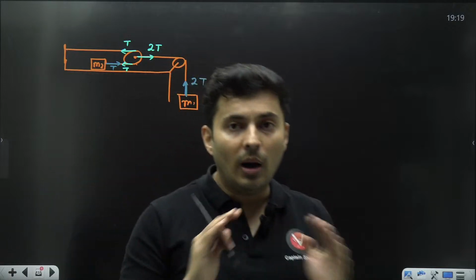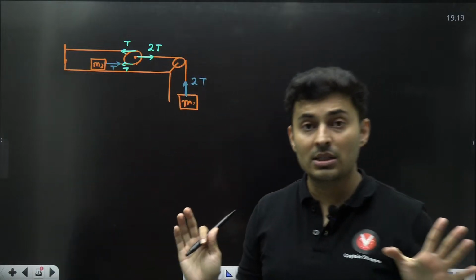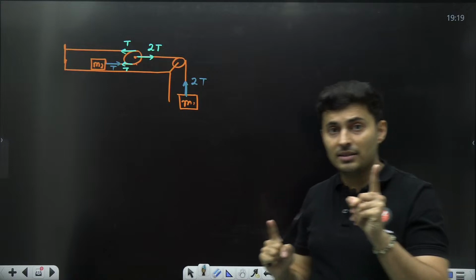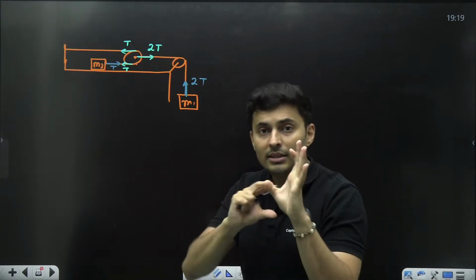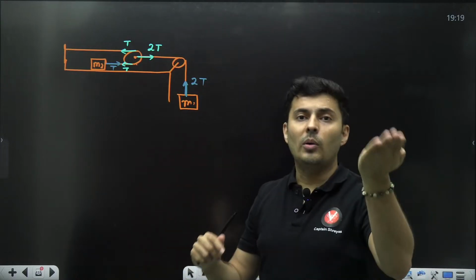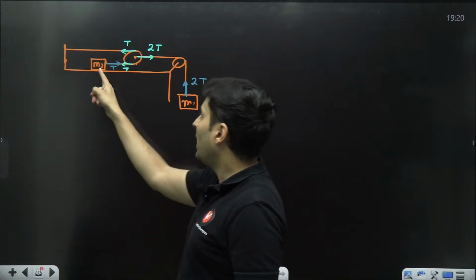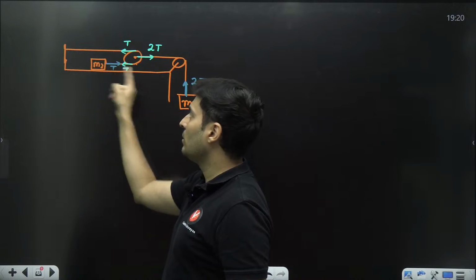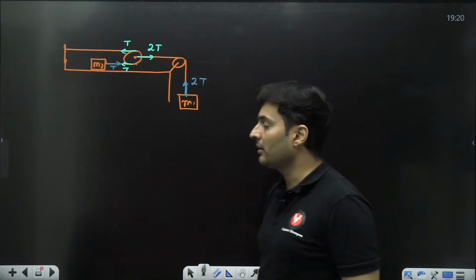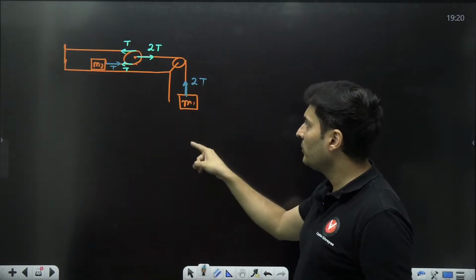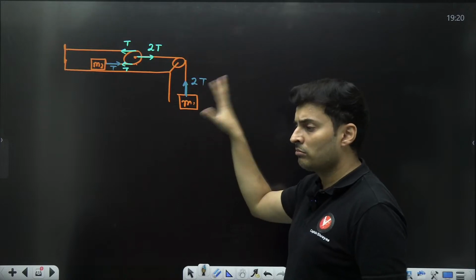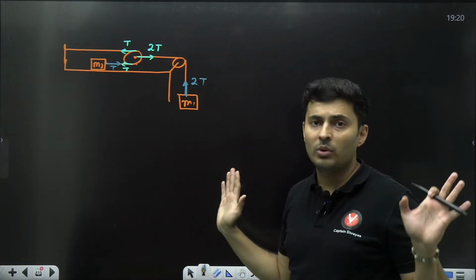Note down all the tensions on individual blocks, and if the tension is not along the direction of the motion, take the component of the tension in the motion direction. Mass 2 is moving horizontally, tension is also horizontal, so you don't have to split anything. Mass 1 is moving up or down, so tension is also up or down, so you don't have to take any components.